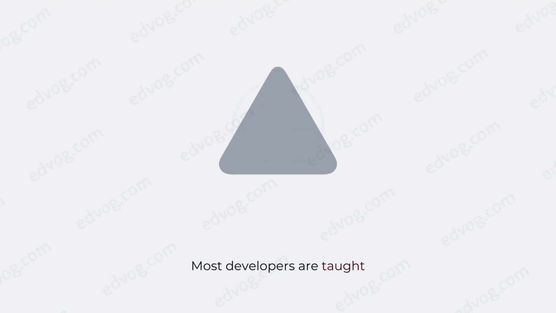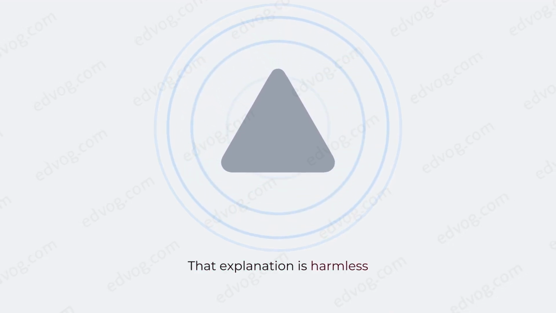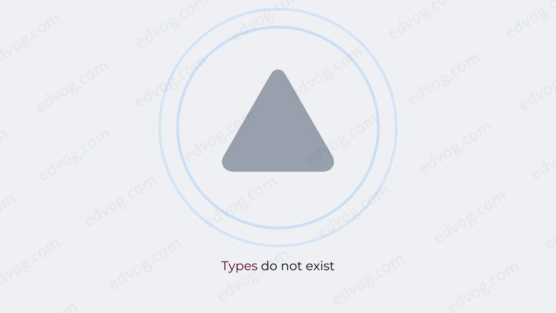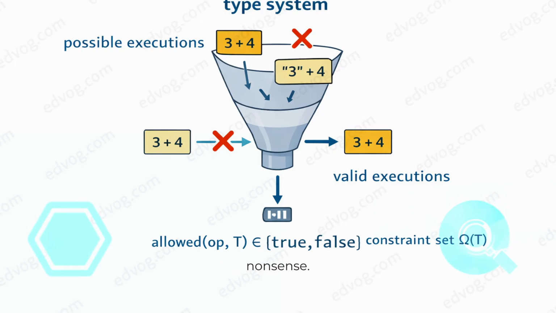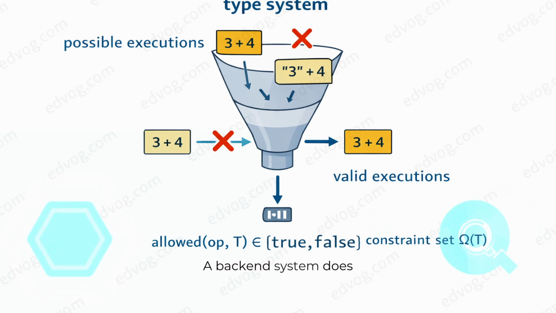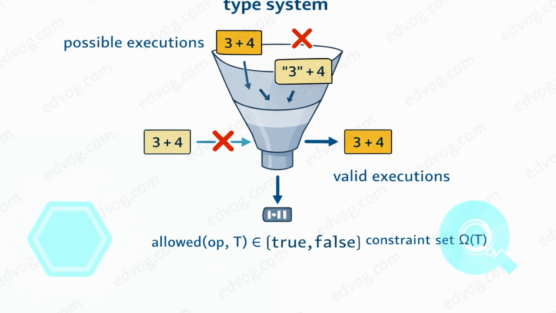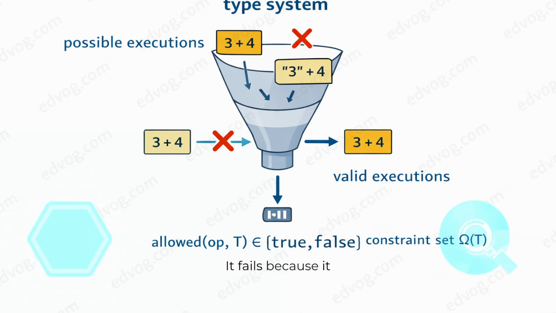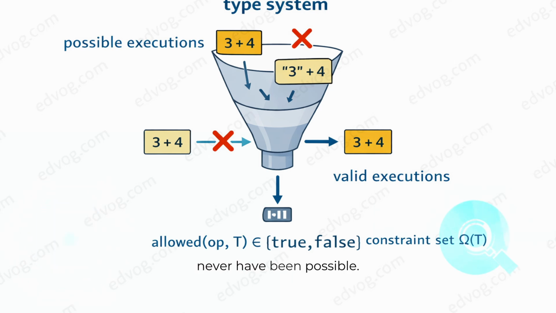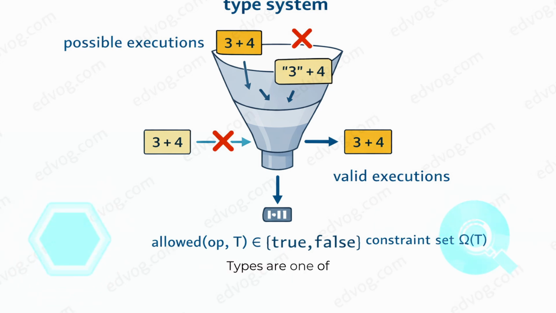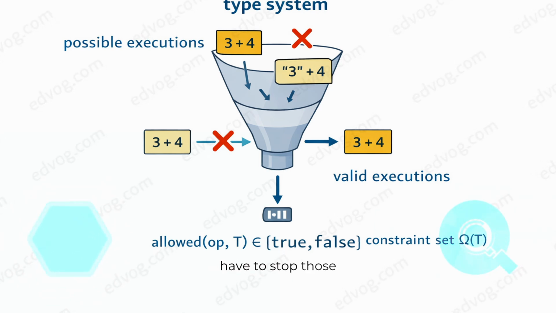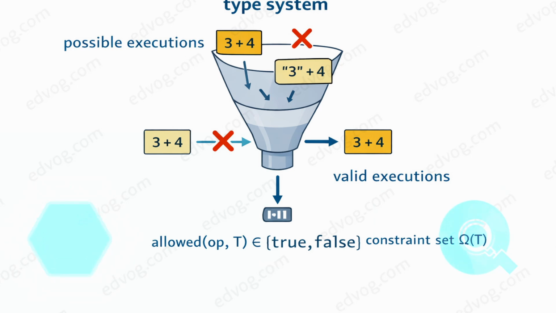Most developers are taught that types exist to describe data. That explanation is harmless and incomplete. Types do not exist to describe data. Types exist to forbid nonsense. A backend system does not fail because it does not know what data is. It fails because it allows operations that should never have been possible. Types are one of the strongest tools we have to stop those operations before execution.